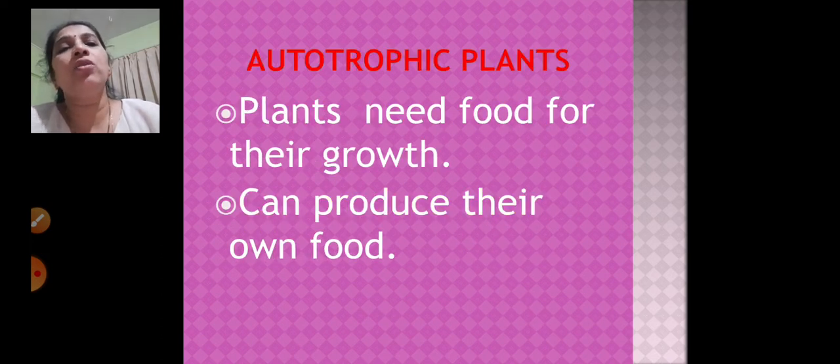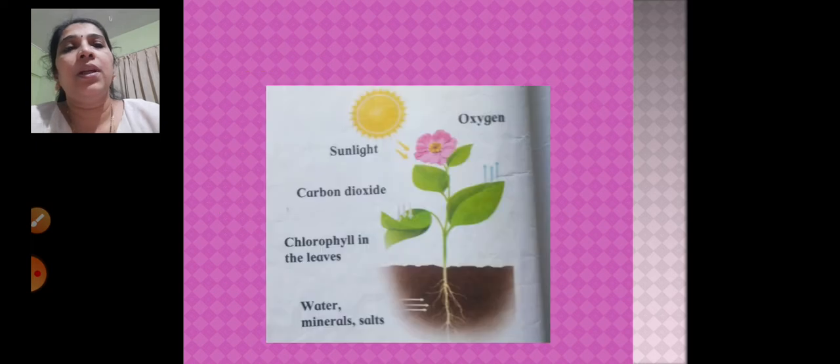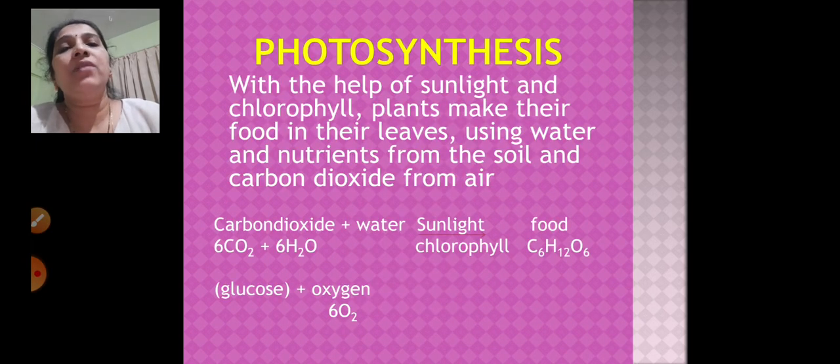Now, what are autotrophic plants? Plants need food for their growth, and they can produce their own food. This is the diagram for the process of photosynthesis. So what happens in photosynthesis? Let's see. With the help of sunlight and chlorophyll, plants make their food in their leaves using water and nutrients from the soil and carbon dioxide from the air.